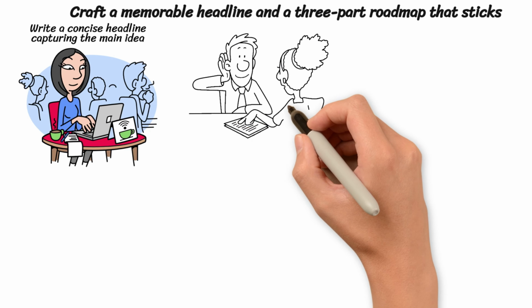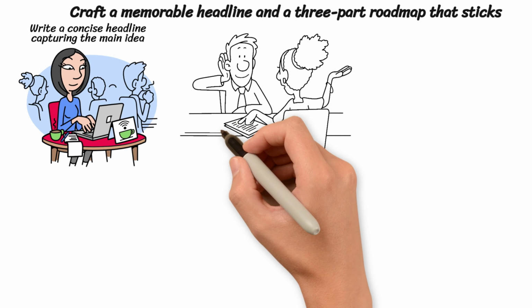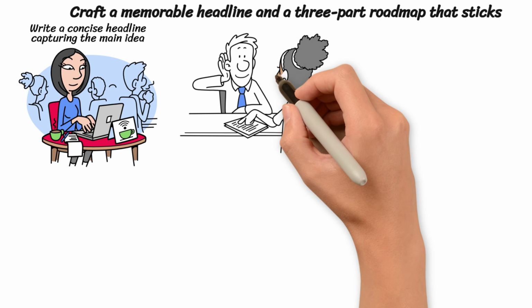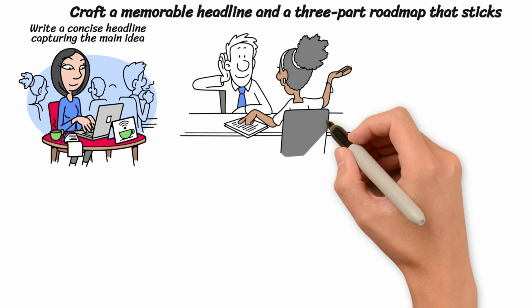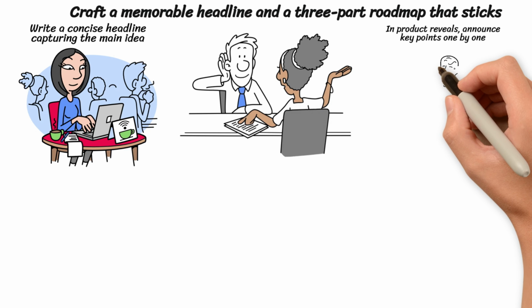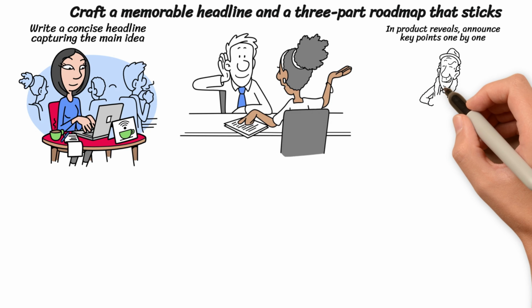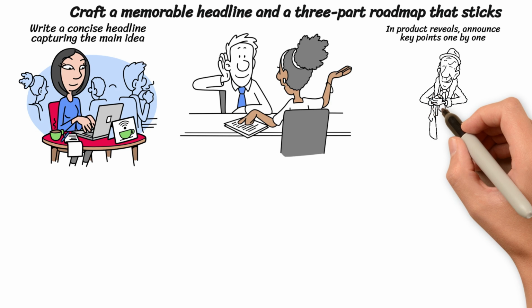A 3-part roadmap reinforces memory, as people track beginnings, middles, and endings more easily than long lists. In a product reveal, the speaker announces 3 key points, then delivers them one by one without detours.